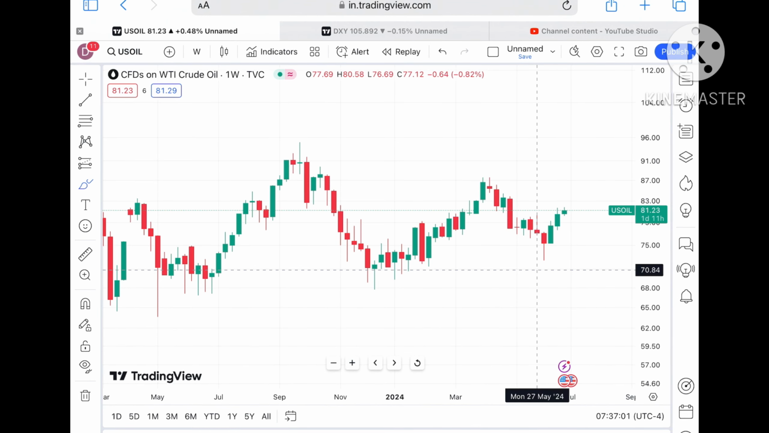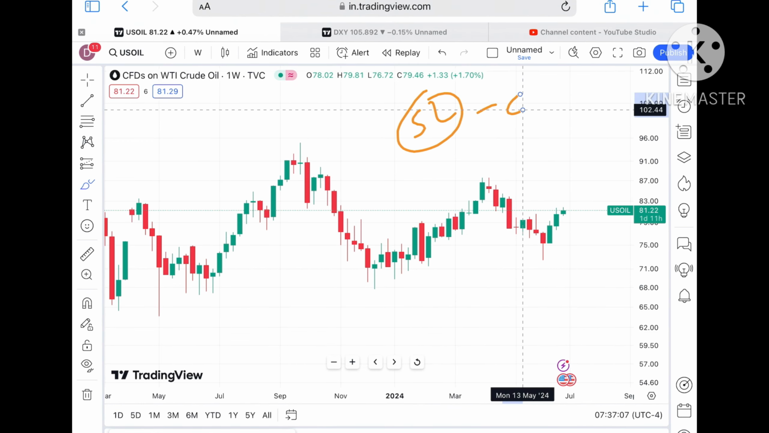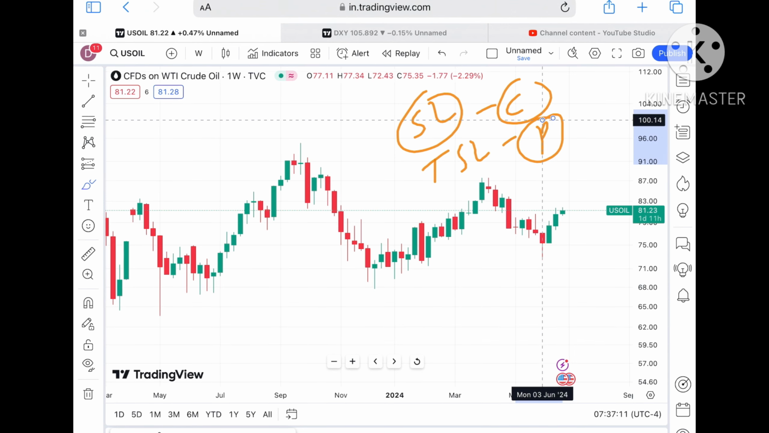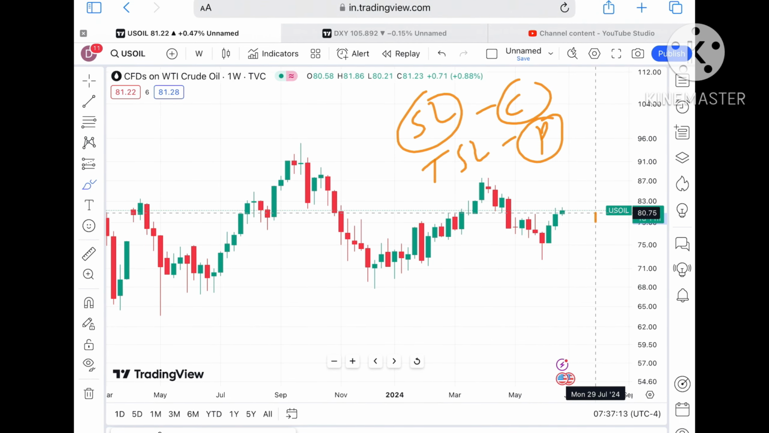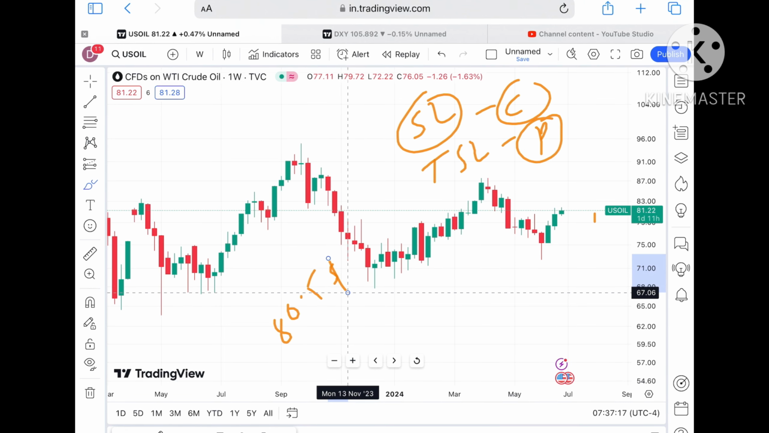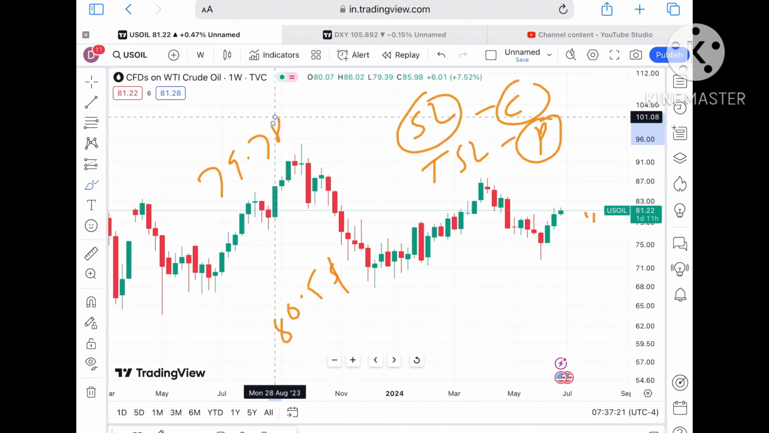Now as I've already explained, the market is always uncertain, so if you put your SL, it will save your capital. If you trail your SL, it will save your profit. These two things you have to do. So suppose the price doesn't sustain, it can come down again towards a level of 80.5. And if that doesn't sustain, a further downfall we can see towards $79.78.